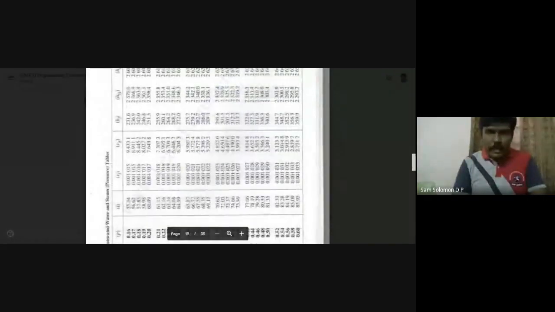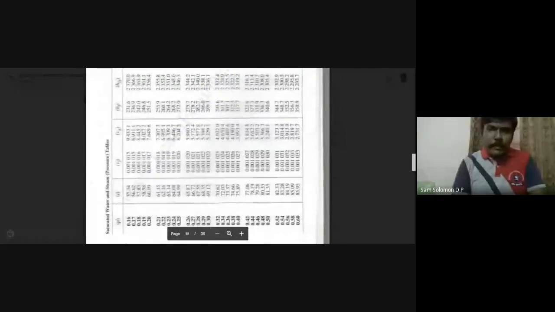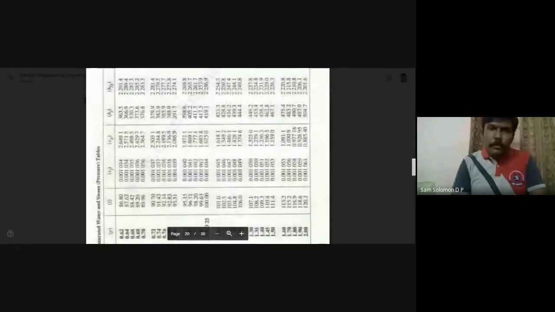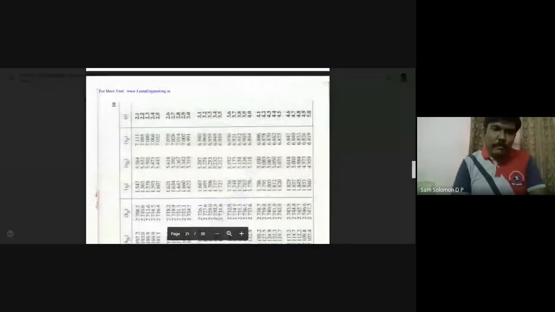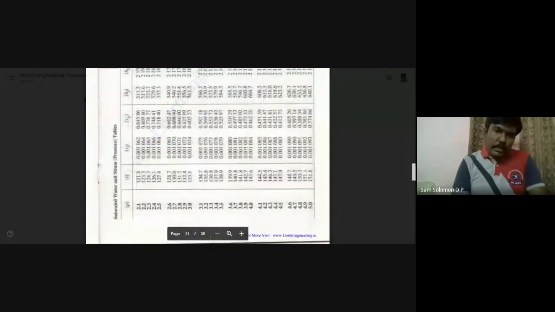So they had said 300 kilopascal. So it is 3 bar. Okay, so move on to the page where you have 3 bar. So here we have 3 bar. For 3 bar, what was the specific volume that they mentioned? The specific volume that is mentioned is 0.5 meter cube per kilogram.